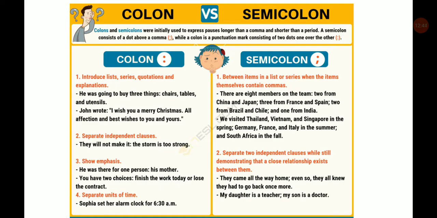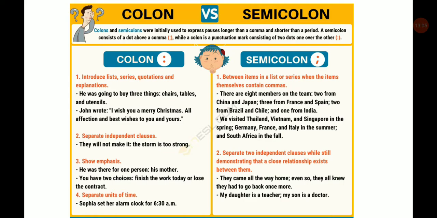The next is semicolon, used between items in a list or series when the items themselves contain commas. There are 8 members of the team: 2 from China and Japan; 3 from France and Spain; 2 from Brazil and Chile; and 1 from India.